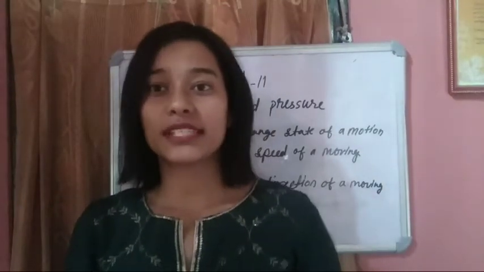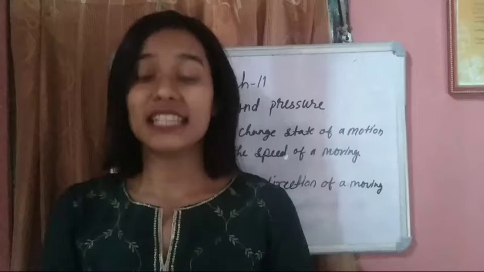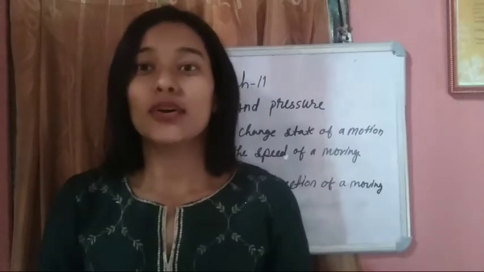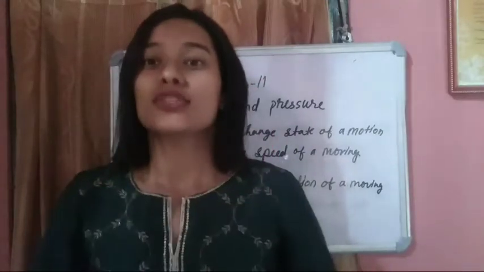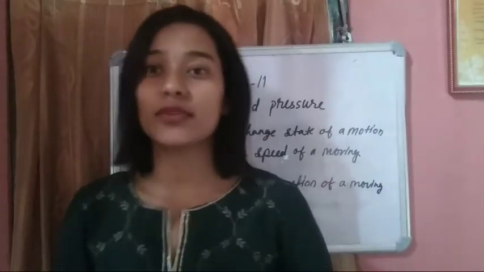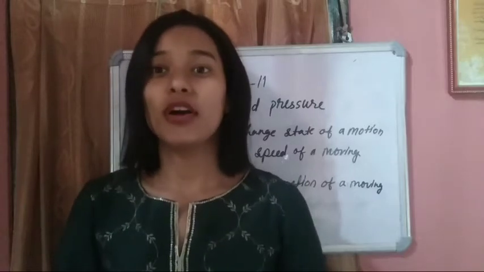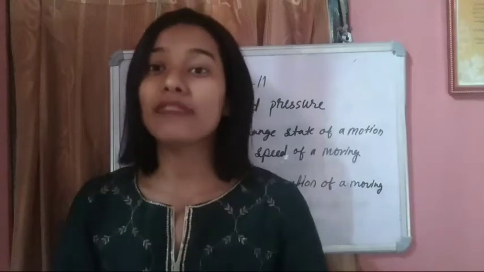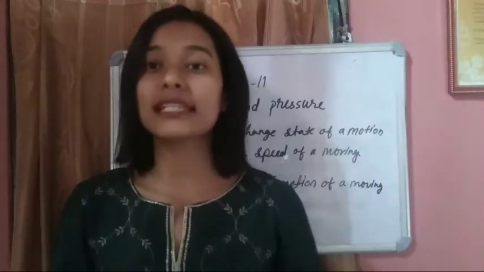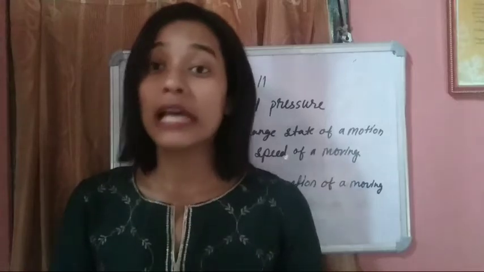So now we will discuss the next topic. Force can change the shape of an object. This one is very easy, isn't it? Here I have taken a square cushion. See what will happen if I apply force? The shape will change. The shape will change only when I apply force. One more example you see. When we sit on a sofa set, the shape of that sponge changes. Why? Because your body is applying force on that sponge. As a result, the shape of that sponge changes.